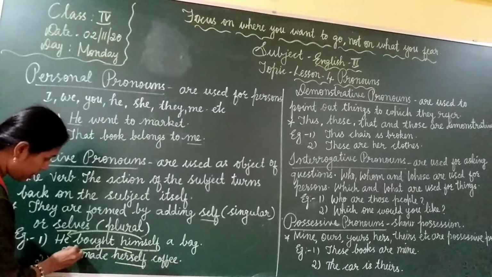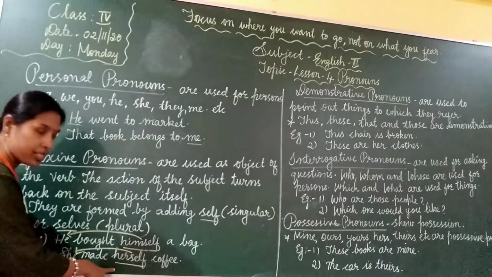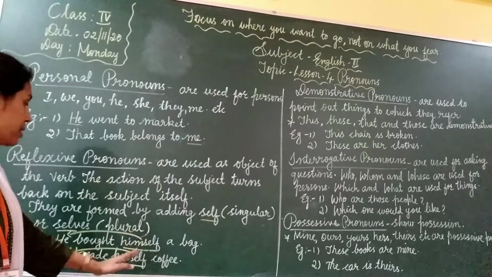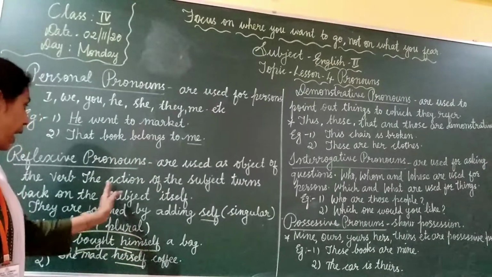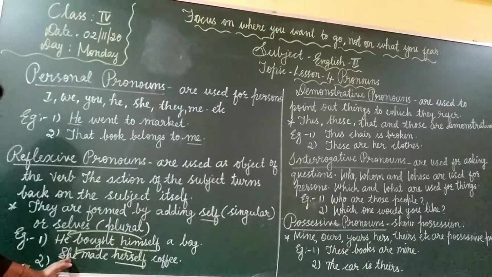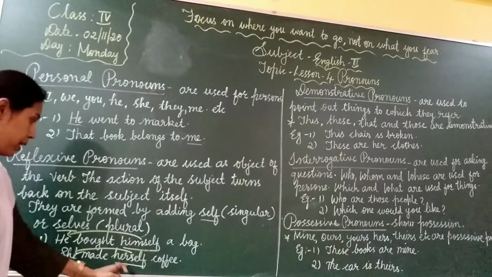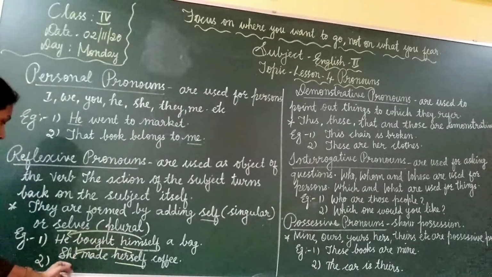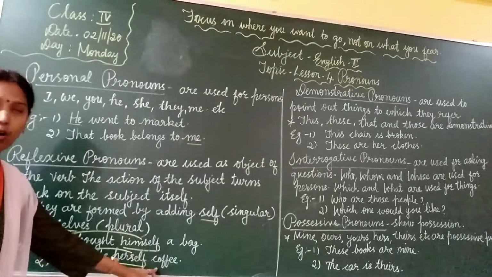And the subject is she. She made herself coffee. Herself is the object here and it's turned back on the subject. The same.